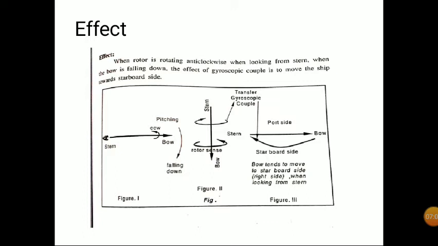In which direction will the stern move and in which direction will the bow move? When we are looking from the stern, the bow will start to turn towards the right side, and the stern will move towards the left. And what is the right side of the ship? That is starboard. So what is the final effect? Bow tends to move to starboard side, right side, when looking from stern.